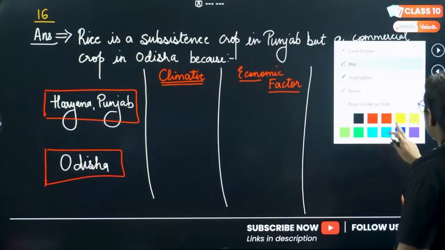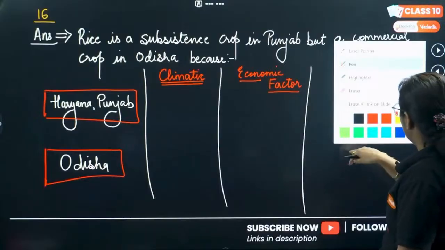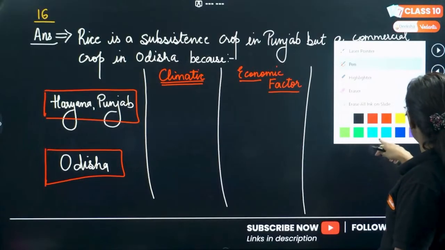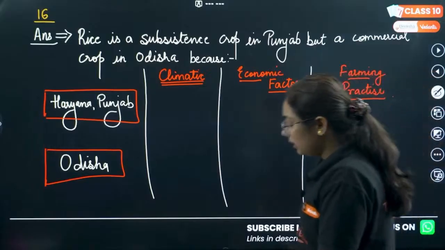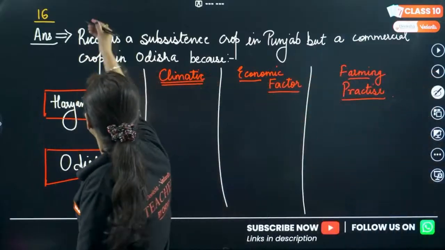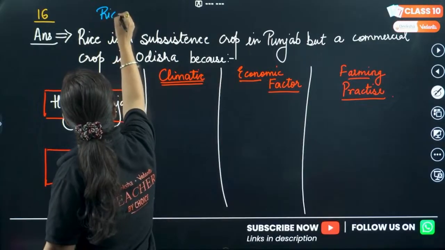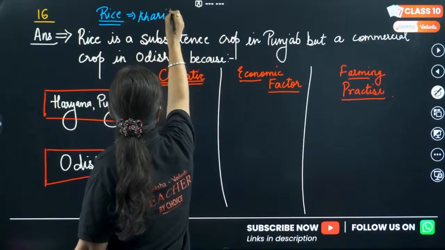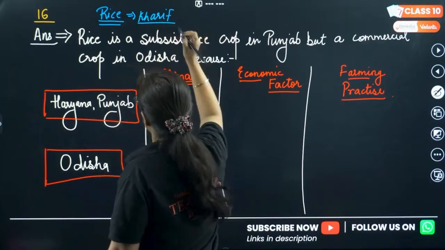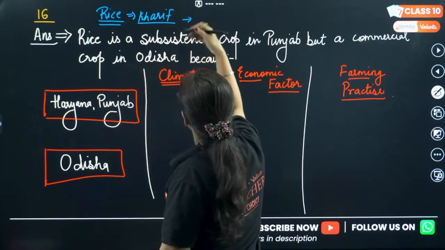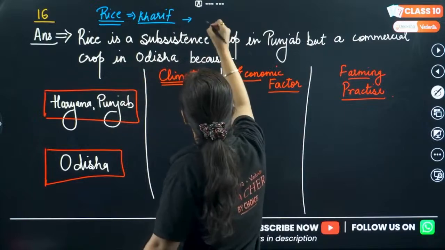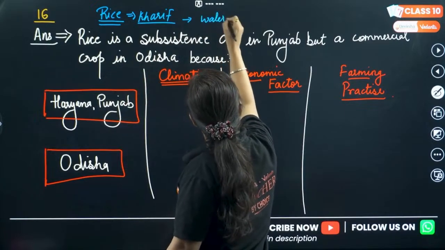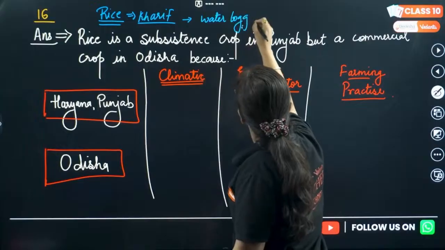So see, students, pay attention here. What we want to choose, let's do this. If we talk about rice, rice is a kharif crop, okay? Rice is a kharif crop, you can give it in the introduction too. And this kharif crop is a type of crop which needs waterlogging during the time we sow it, okay?